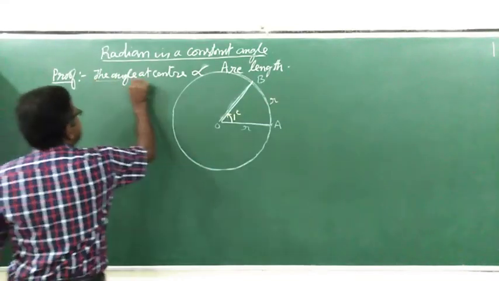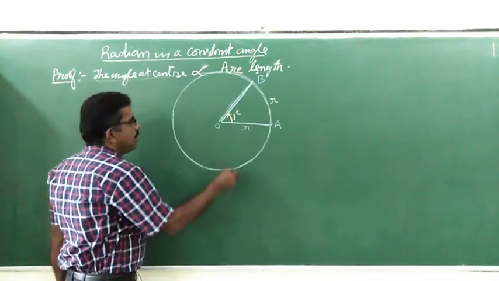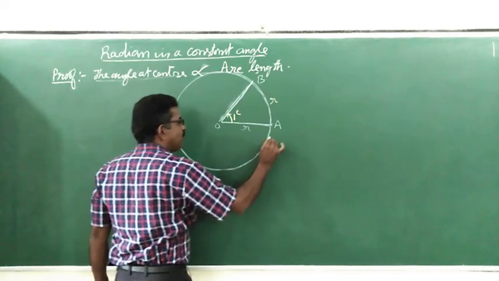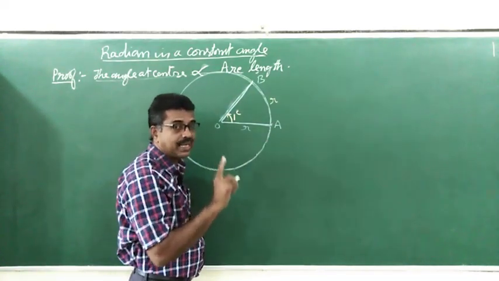So this is the standard result. Now I would like to ask you one question. What will be the arc length when you take an angle which is one circle? One circle is also known as one revolution.